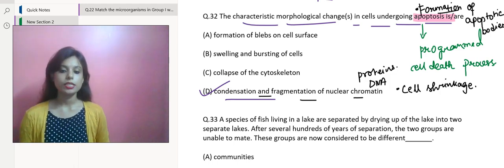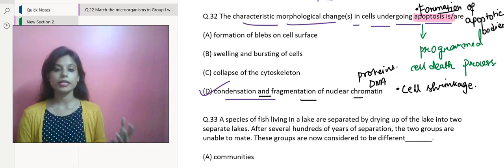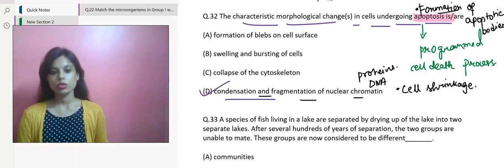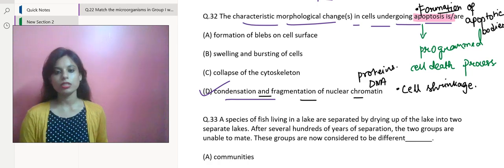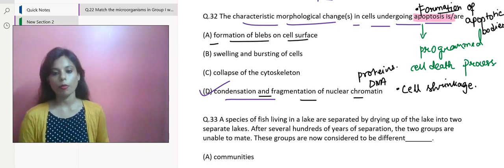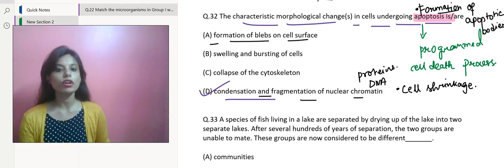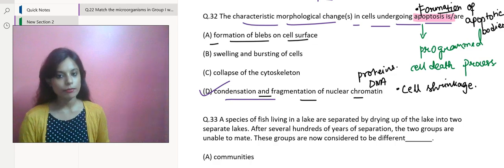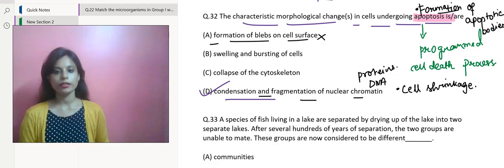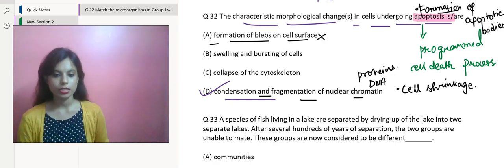Apoptosis maintains the integrity of the plasma membrane. So the formation of blebs on the cell surface, which is mentioned in option A, can occur during apoptosis, but it is not a defining feature of the process.